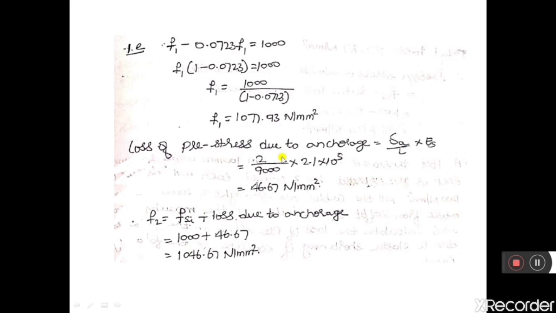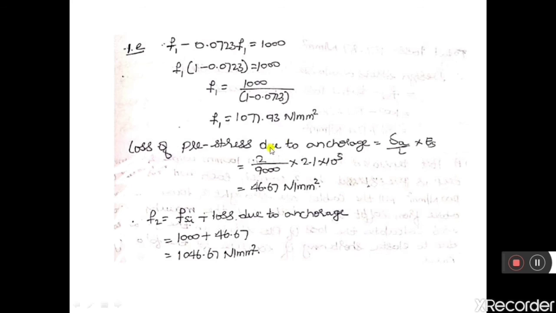So the loss of pre-stress due to anchorage slip is equal to delta A by L into ES. Delta A is given 2 mm, that is slip of anchorage. 9 meter is the length of the beam, in millimeters it is 9000. 2.1 into 10 to the power of 5 is Young's modulus of steel. So loss due to anchorage slip is equal to 46.67 Newton per mm square.